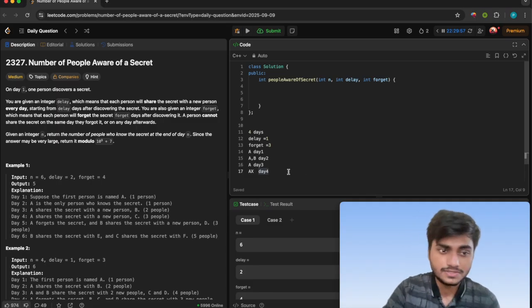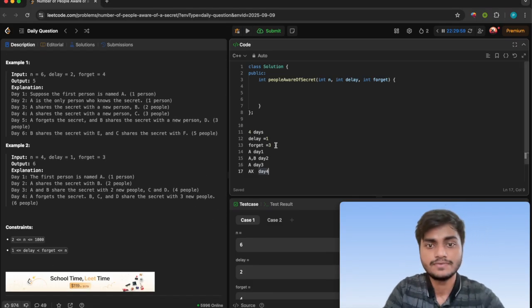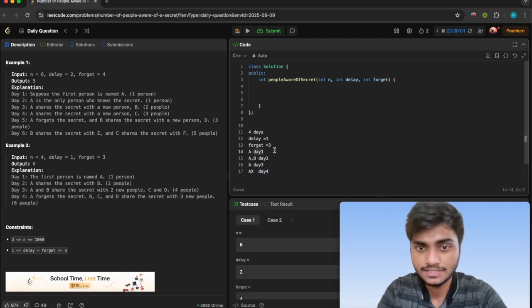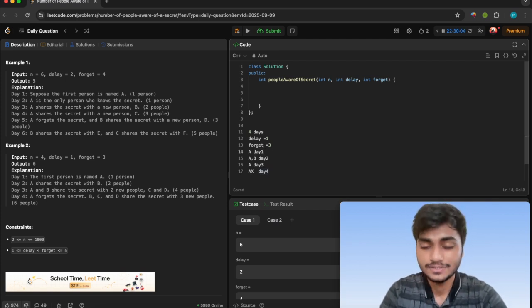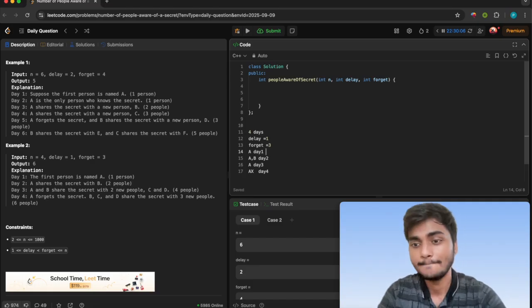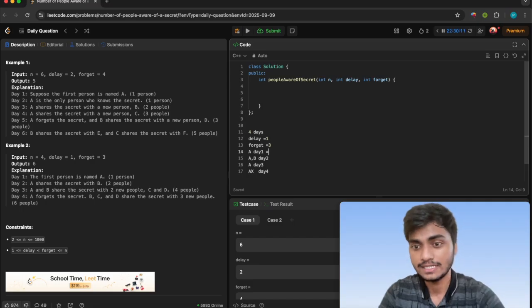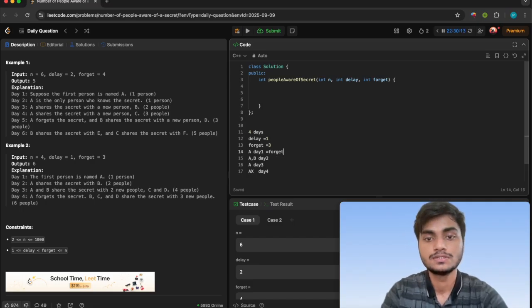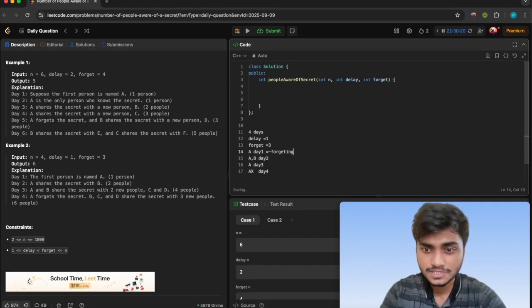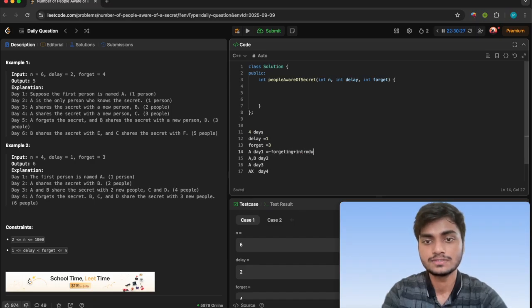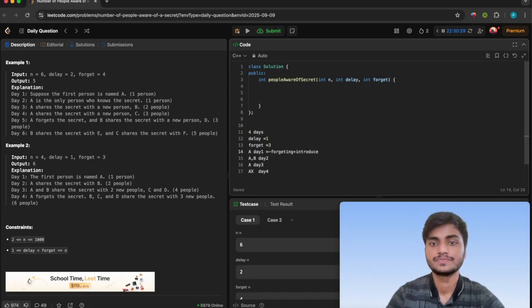If I consider example number 2, on each day there are two kinds of contribution happening. First, we remove those persons who are forgetting the secret, and we add all those persons who are getting introduced as new persons.